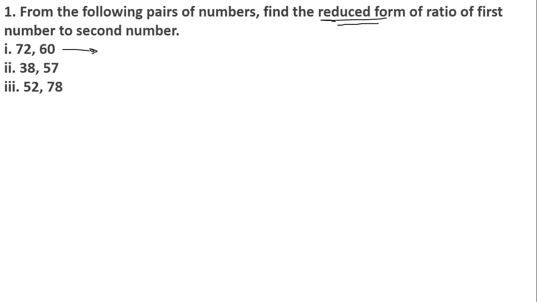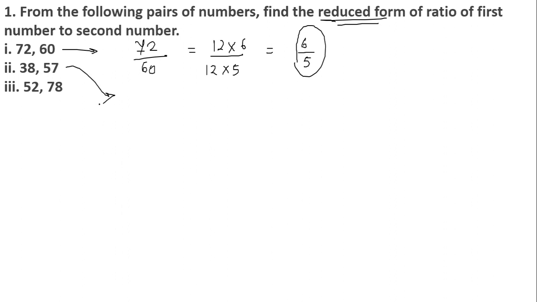If we look at question number 1, the numbers given are 72 and 60. The ratio is 72 upon 60. I just have to see one number which comes in the table of both. For example, 12 6s are 72, 12 5s are 60. 12 is a number in whose table 60 and 72 come. So directly I can write this as 6 upon 5 as the reduced form, because 12 can get cancelled. Actually, we are dividing until it gets divided by the common number.